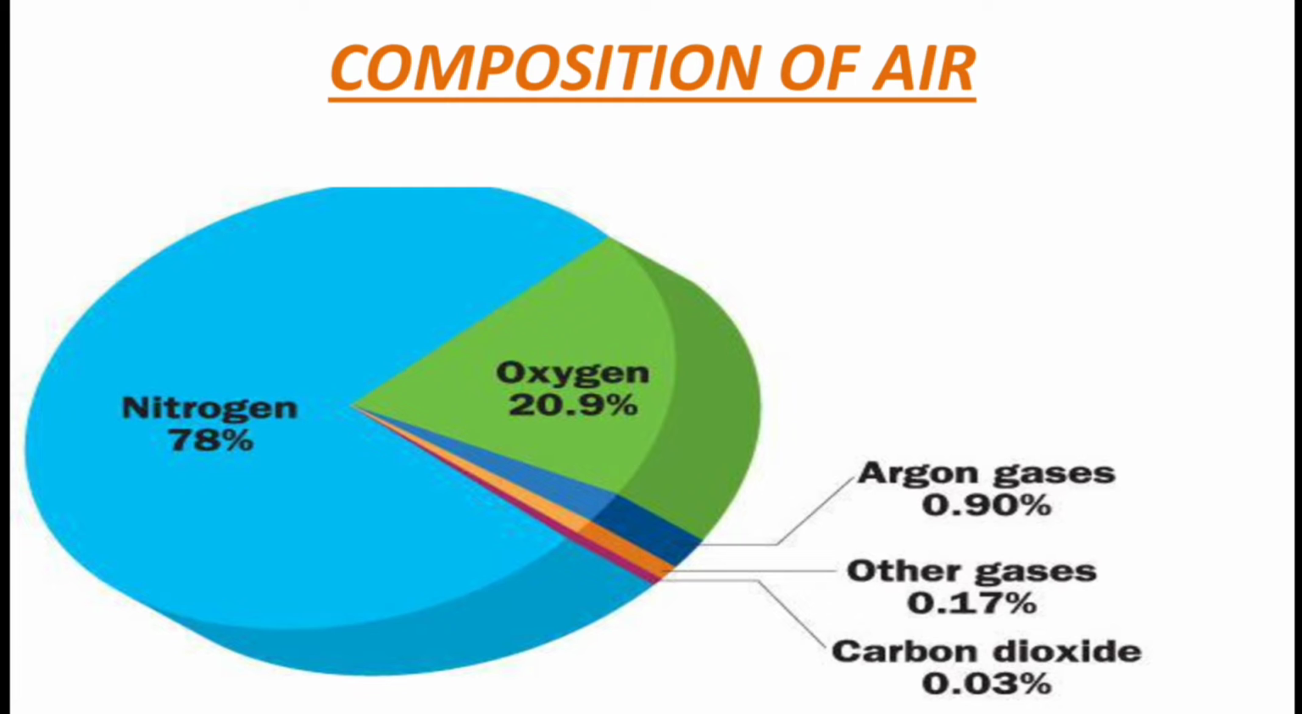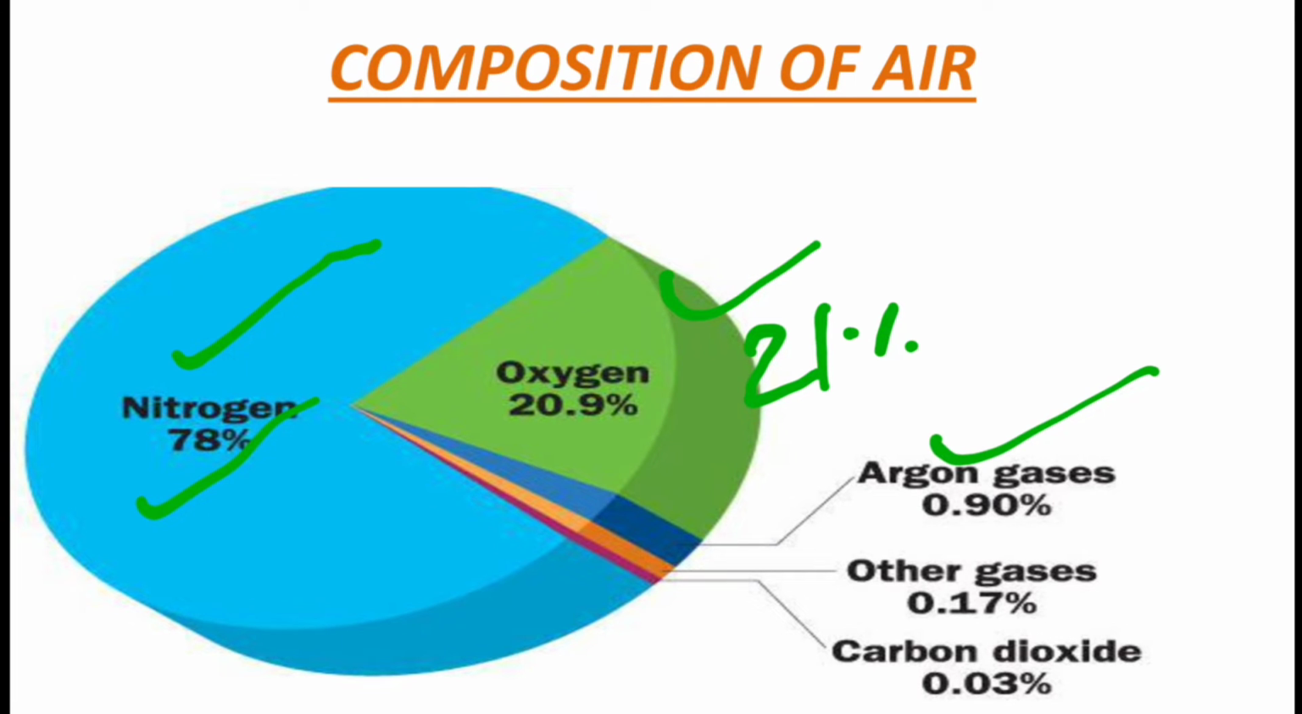So, the different composition of air: nitrogen is the highest percent of the gas present in the atmosphere. That is, 78% of air is nitrogen. Next comes oxygen, that is 20.9%, which is nearly equal to 21% of the earth's atmosphere. Next comes argon, which is 0.90%. Next carbon dioxide, which is 0.03%, and some other gases, which are about 0.17%.